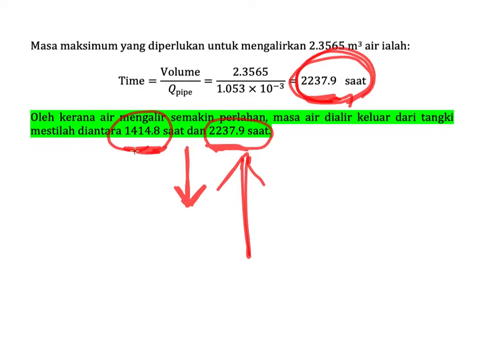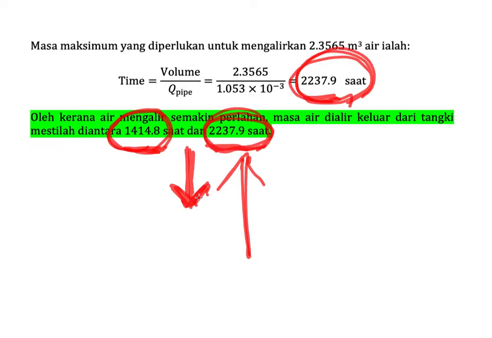Because this time is our calculation based on the maximum velocity, and this time is calculated based on the minimum velocity. So if your prediction is not between these times, your prediction is wrong. Okay, that's number one.